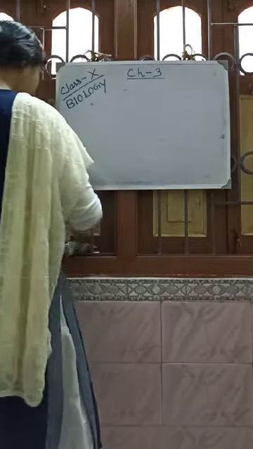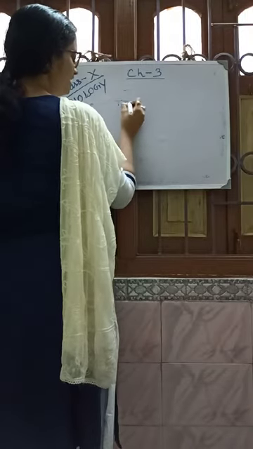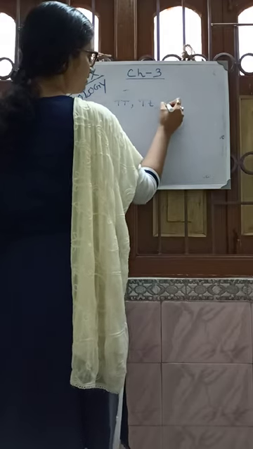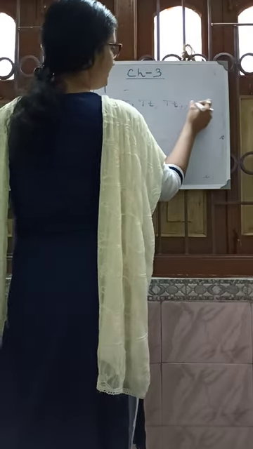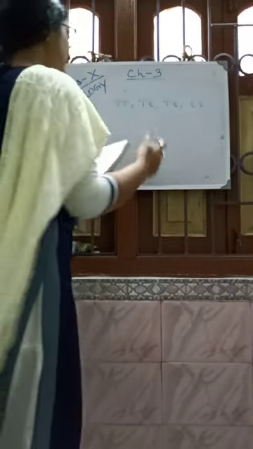The ratio, genotypically, of the offspring is TT, Tt, Tt and tt. What is the phenotypic ratio?